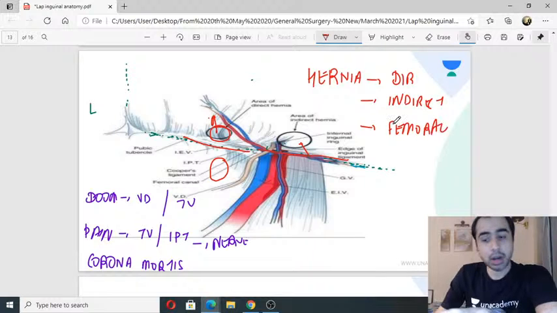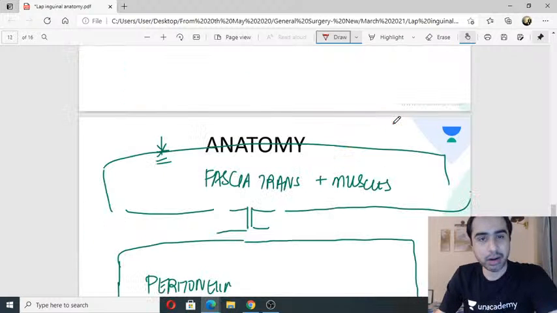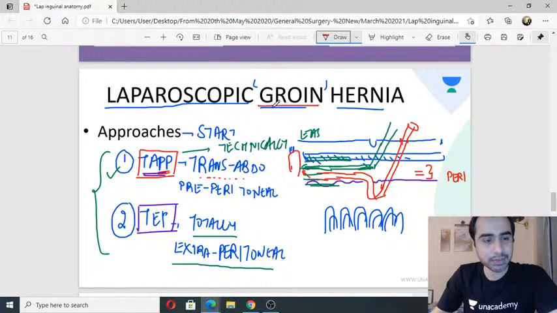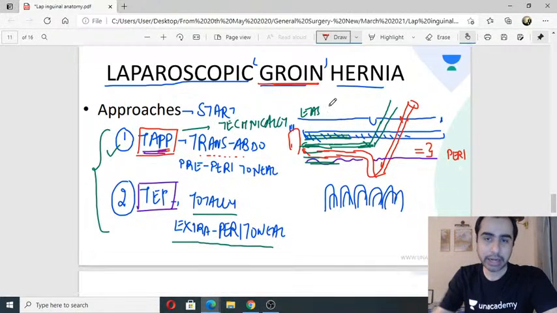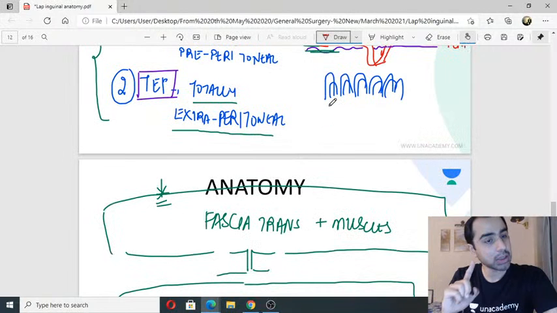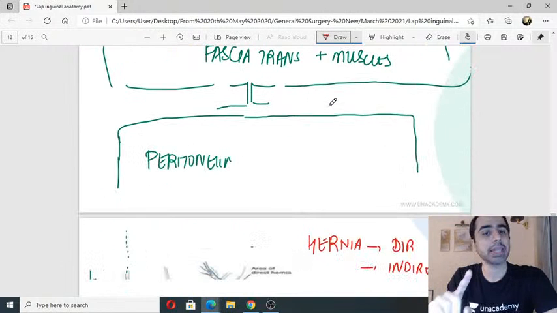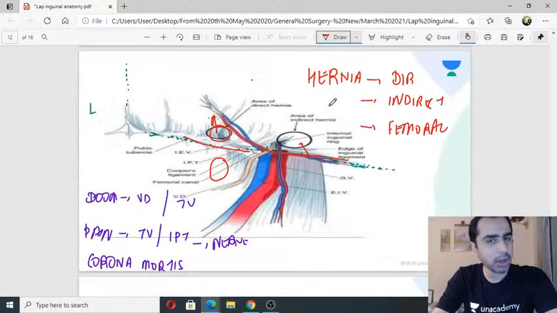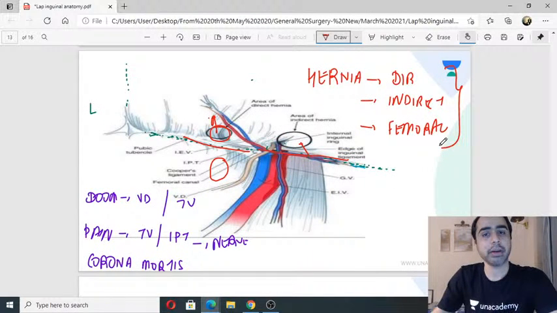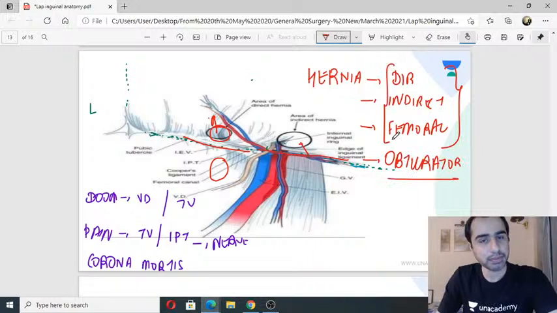So remember, I called it groin hernia for this reason. Because by this approach, both direct, indirect, as well as femoral hernias can be treated. Whether I do TAPP or TEP, those are just the starts, but these 3 hernias can be treated. And rarely there is a rare hernia called obturator hernia that can also be treated. But these are the 3 main ones that we need to know.